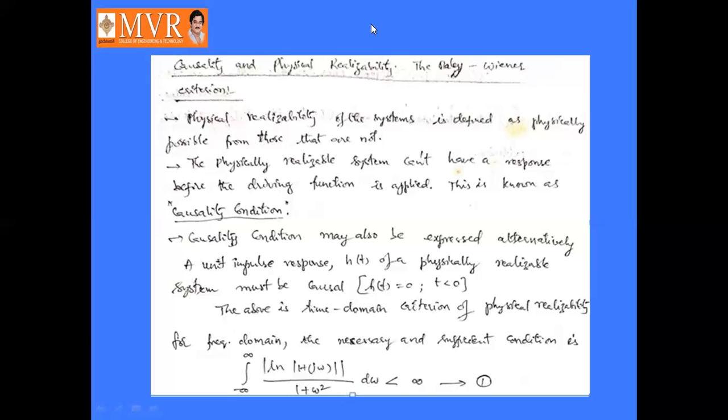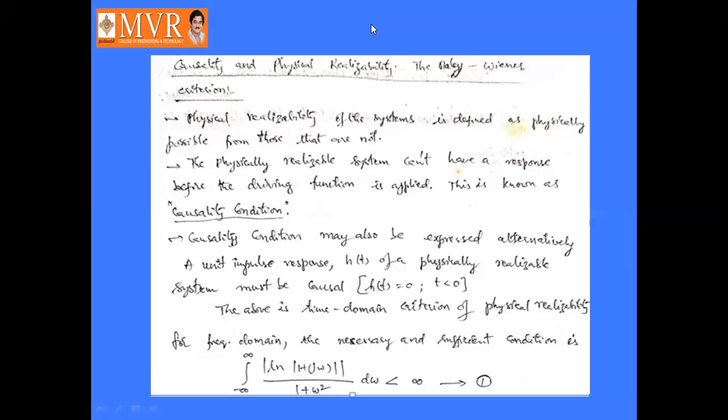What is meant by physical realizability of the system? It is physically possible from those that are not. We are assuming something, and we can say that it is physically possible from that. A physically realizable system cannot have any response before the driving function is applied. This is known as the causality condition.